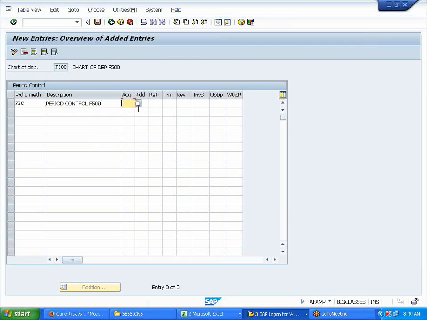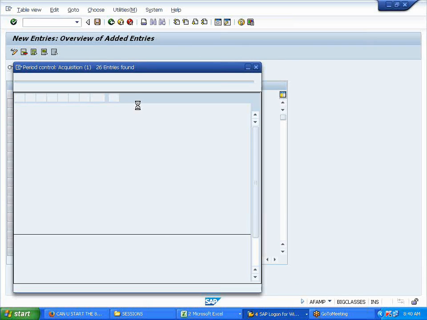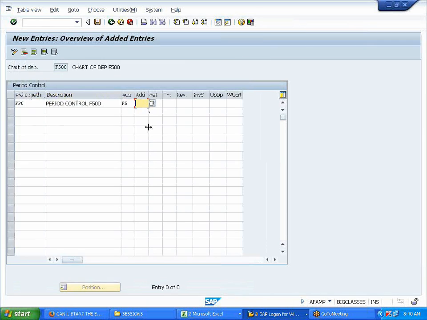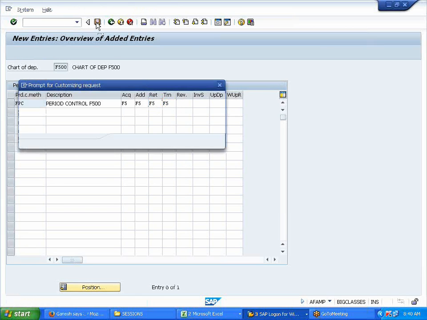Now, what is my period control in case of an acquisition? Whenever I'm purchasing an asset, F5, which we just defined. In case of addition, when we are adding to an asset, F5, do the same. When I am retiring an asset, please follow this. When I am transferring an asset, F5. Clear? Save it.